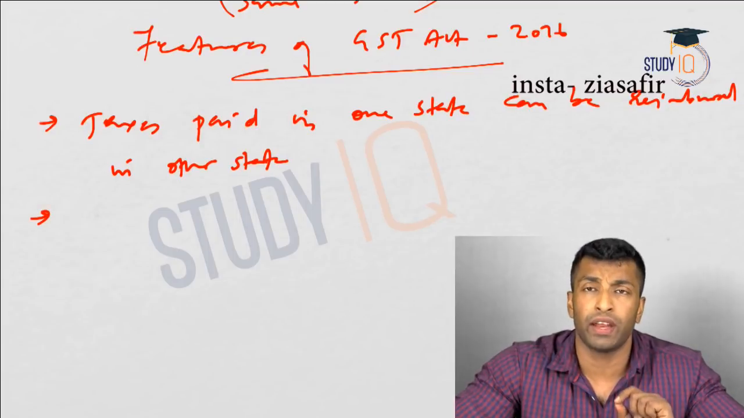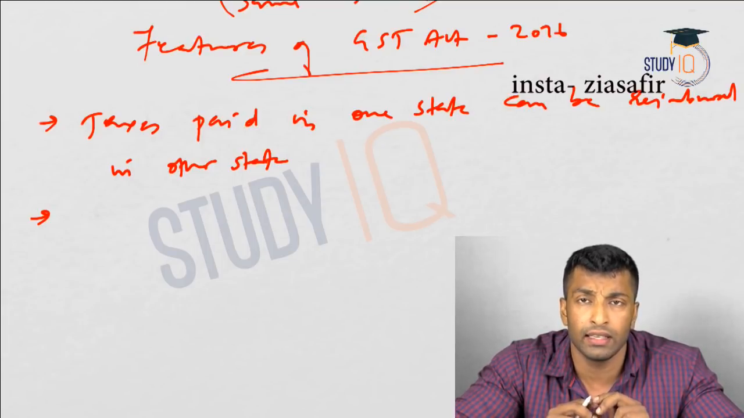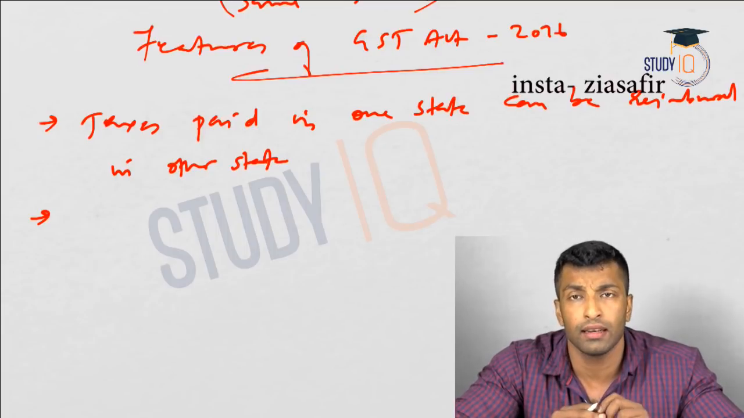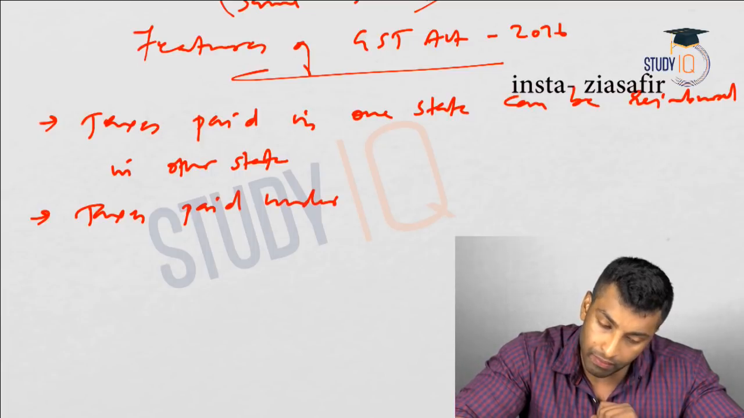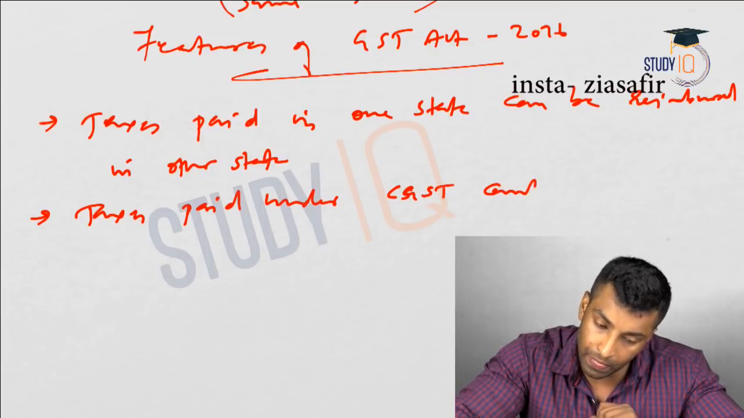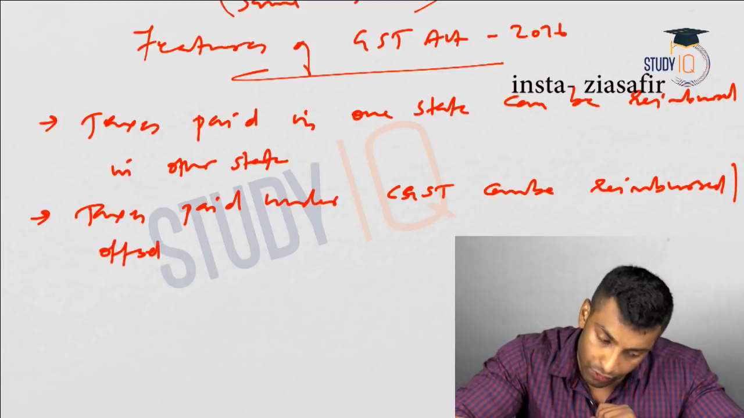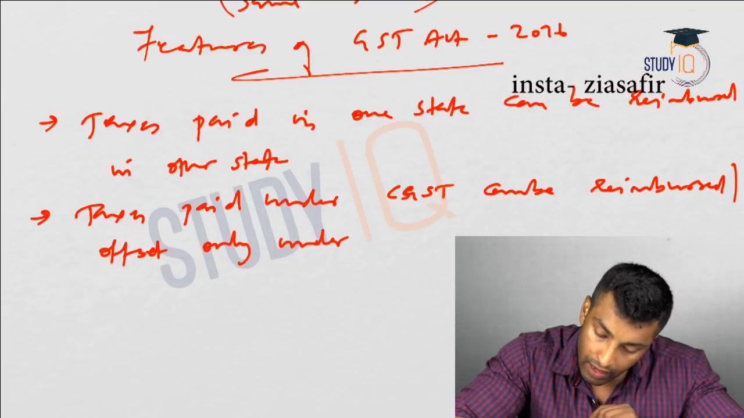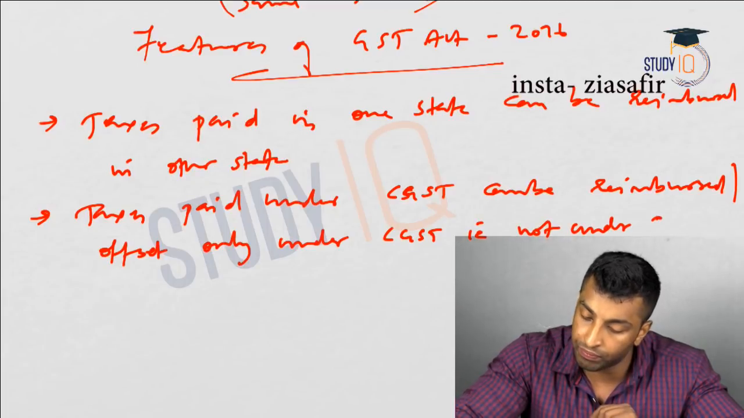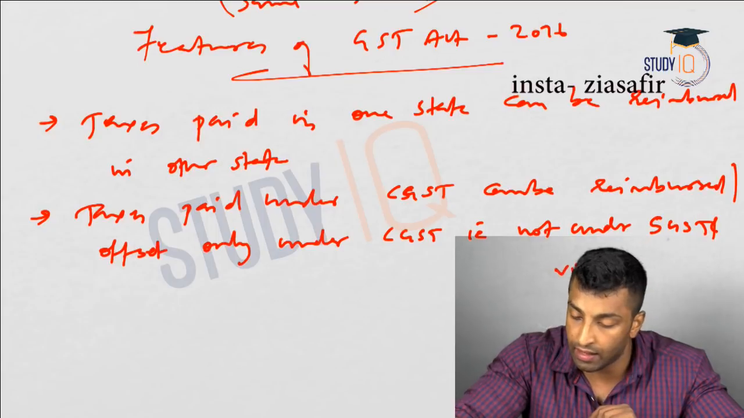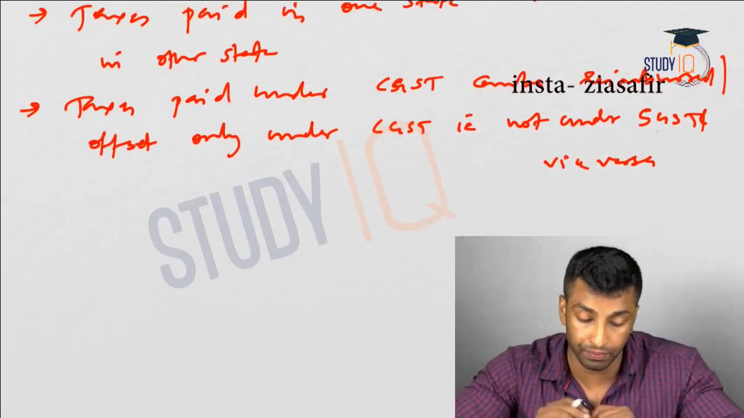Okay, second one. This is very important because I have told you two components of GST, CGST and SGST, Center GST and State GST. Here, taxes paid under CGST can be reimbursed or offset only under CGST, not under SGST, and vice versa. Okay.